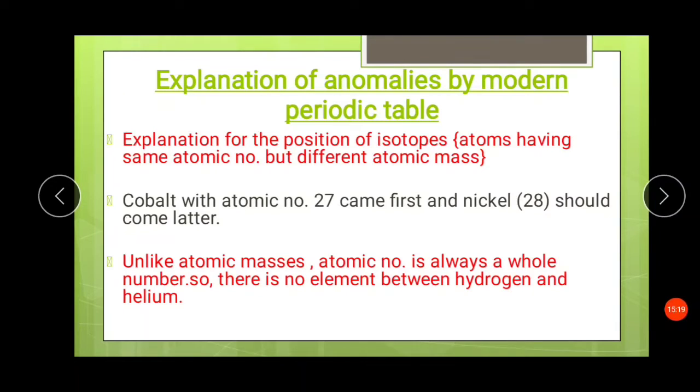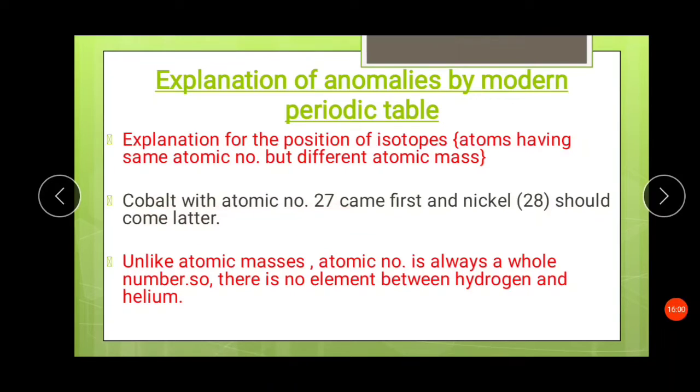The modern periodic table has an explanation for isotopes. Isotopes are the atoms having the same atomic number but different atomic masses. Earlier, elements were classified on the basis of atomic mass, so they should have had space for isotopes, but they did not have any. Now in the modern periodic table, because elements are arranged on the basis of atomic number, isotopes also got a position, because all the isotopes of a particular element have the same atomic number.